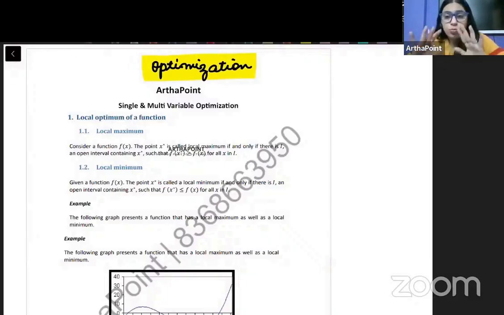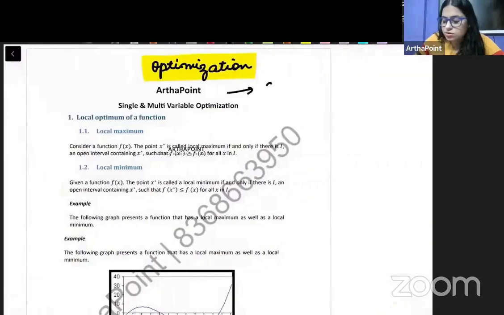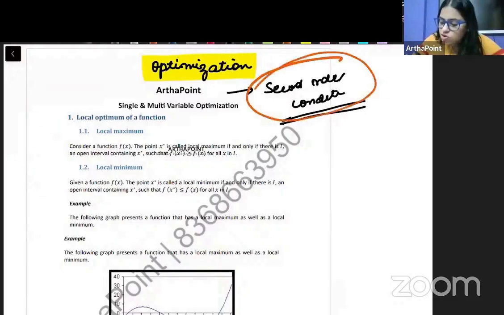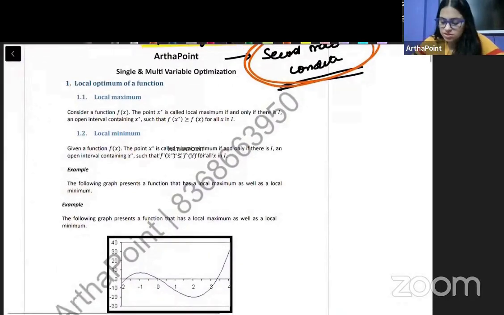The only thing जो बहुत ज़्यादा differ करेगी between single and multivariable optimization is the second order condition. That second order condition will differ drastically, जब हम बात करेंगे सिंगल वेरिएबल में और जब हम बात करेंगे मल्टीपल वेरिएबल में. The second order condition will be very, very different. तो हमें बस एक बार उस चीज को बहुत ध्यान से देखना है. Otherwise, the concept of optimization is going to be very, very similar. So let me just start.